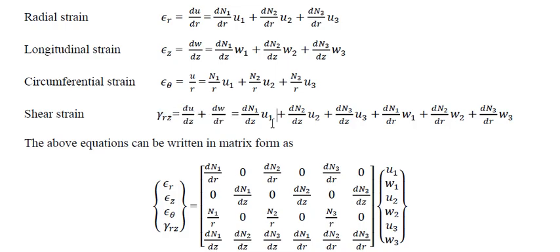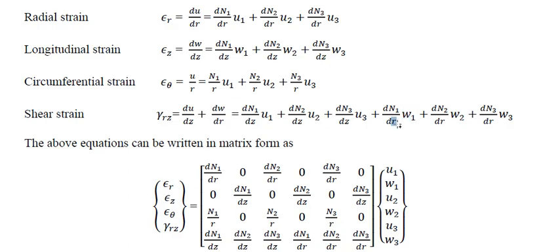Once again, u is what? n1 u1 plus n2 u2 plus n3 u3. w is n1 w1 plus n2 w2 plus n3 w3. Here dn1 by dz into u1. z is longitudinal, but u1 is radial displacement. dn1 by dz into u1, dn2 by dz into u2, dn3 by dz into u3, plus dn1 by dr into w1.